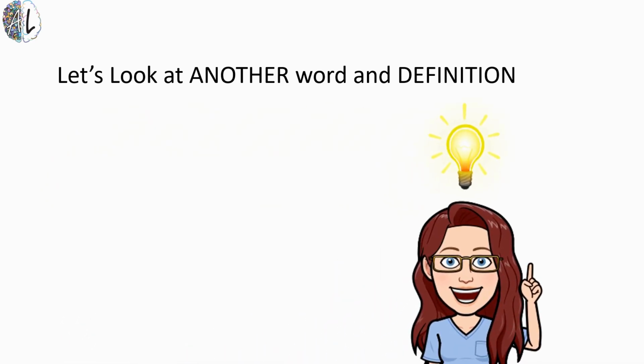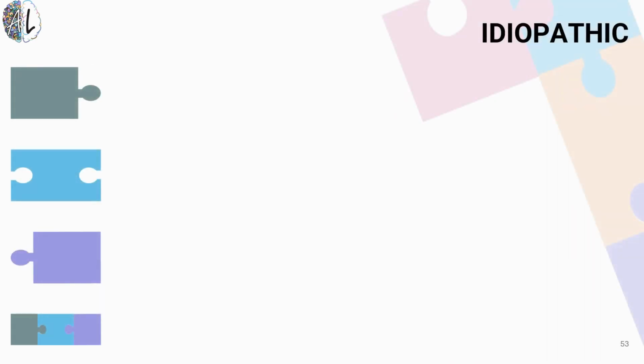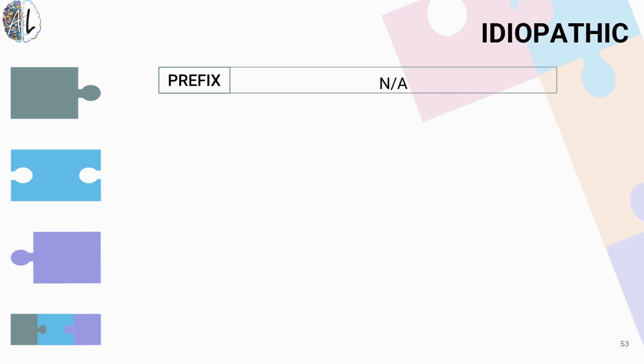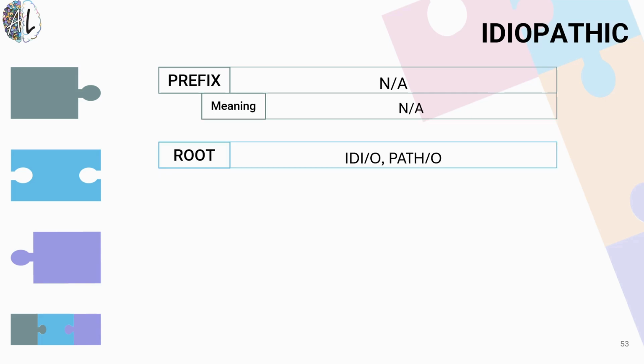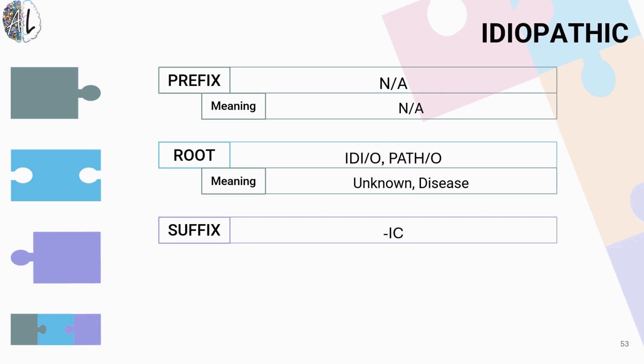Let's try one more term. Next word that we're going to break down is idiopathic. Idiopathic. See if you can do it on your own first. Okay, in idiopathic, there is no prefix. There are actually two root terms here. The first is ideo, and that refers to something that is unknown. The second is patho, which means disease. And then our suffix here is, again, one we've seen many times, the IC ending, which is pertaining to.